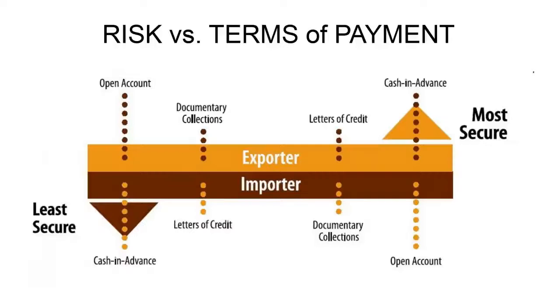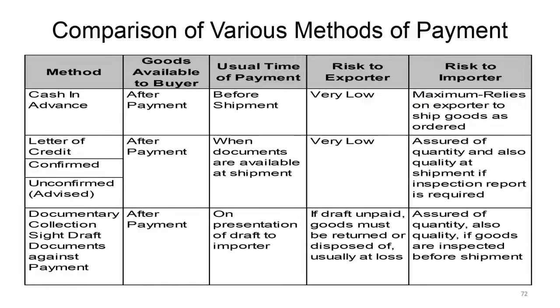So if you look at risk versus terms of payment, open account is the worst for the exporter but the best for the buyer. And similarly, on the other end of the spectrum, cash in advance is best for the exporter but the worst for the importer, and likewise the rest of the terms of payment.